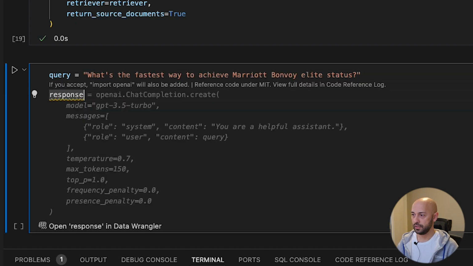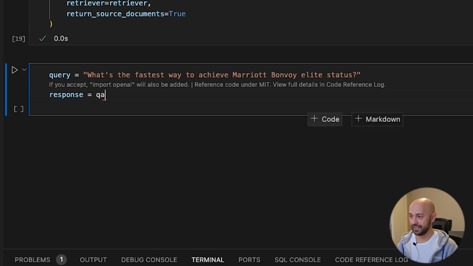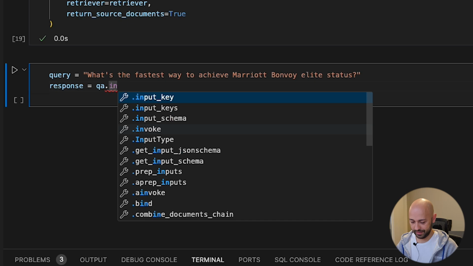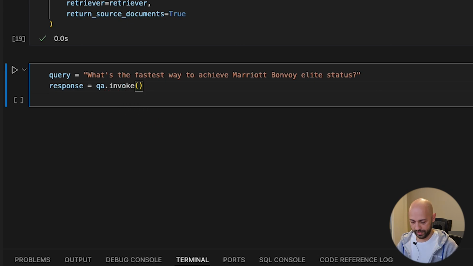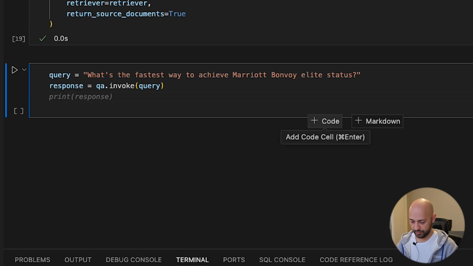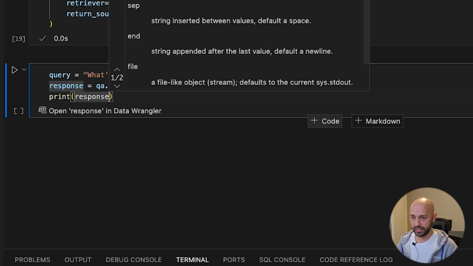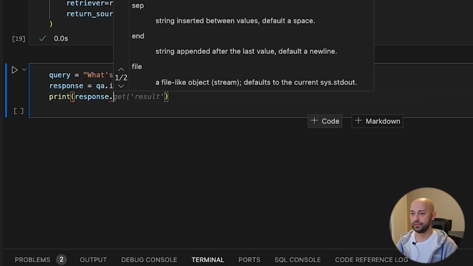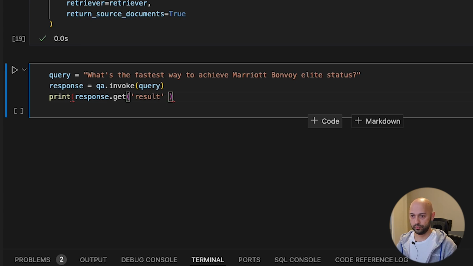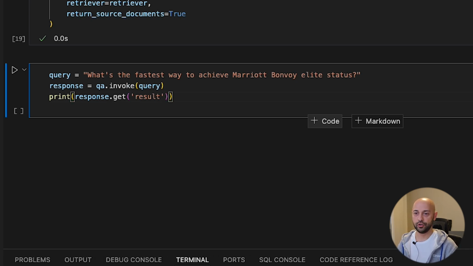Response. Oh, no, that's not what we want. QA.invoke, and we're going to pass our query. And when we get the response, we want to print the response, but we need only to print the result from the response. There you go. So let's see what kind of response we're going to get.